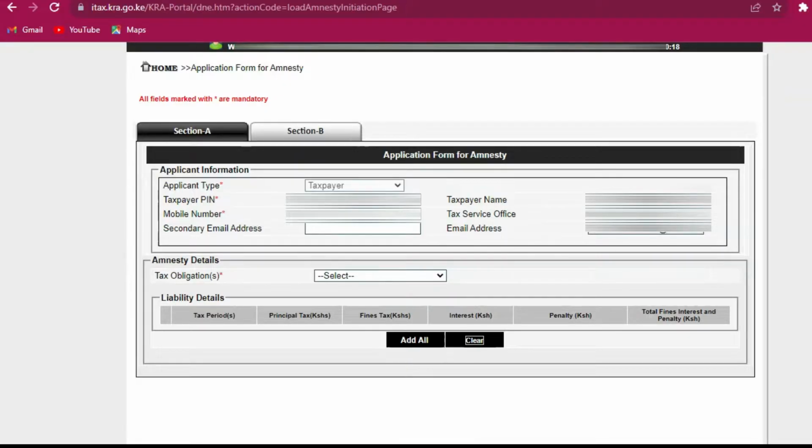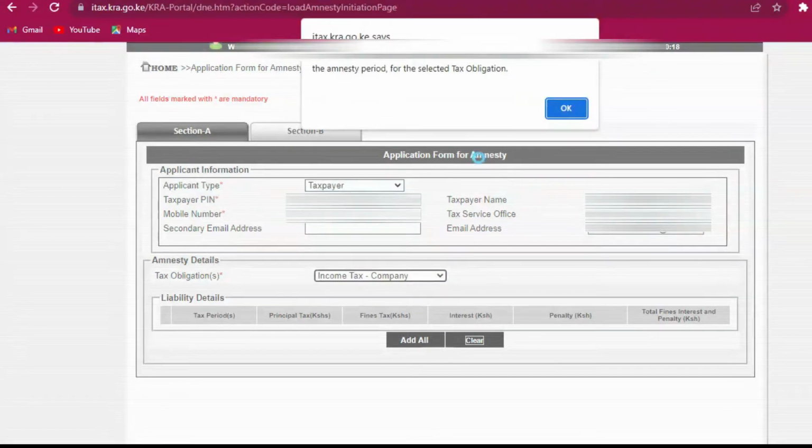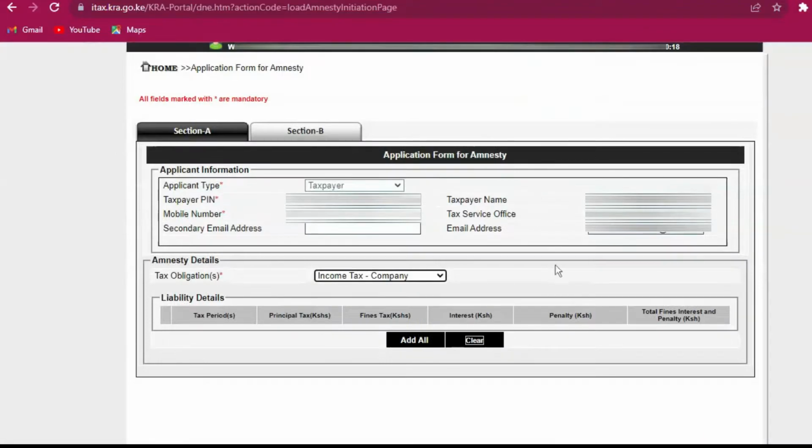So we are going to go to the income tax and take note of this message, whereby it says that amnesty cannot be initiated since no liability exists for principal tax in the amnesty period for the selected tax obligation. So for the amnesty application to go through, you need to have a principal tax. If you only have the penalties and the interest, you are not supposed to do the application. We are supposed to select a tax obligation whereby you have a principal tax liability. And in our case, you are going to select the tax obligation as the VAT.